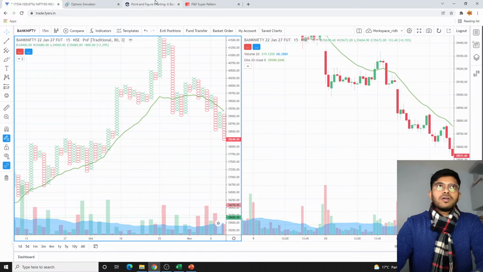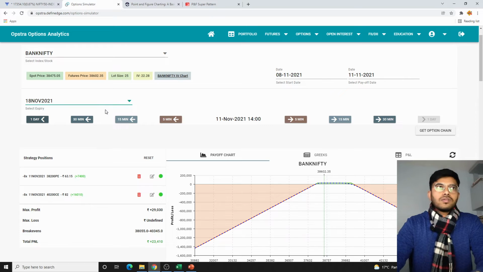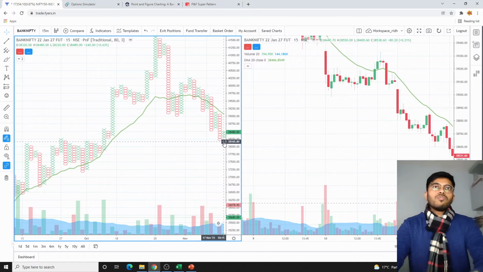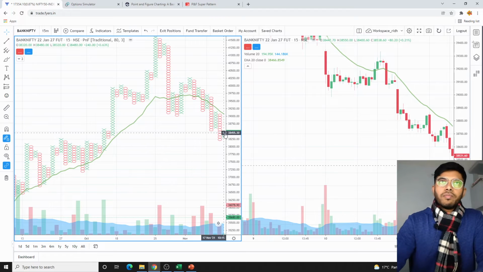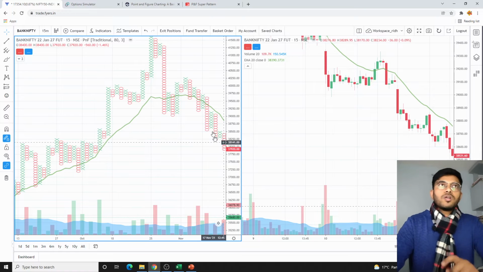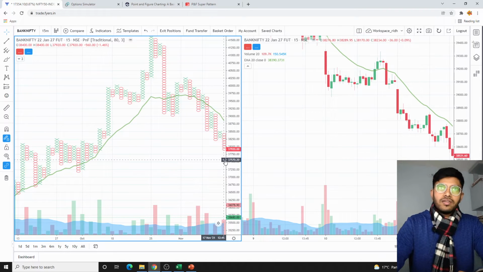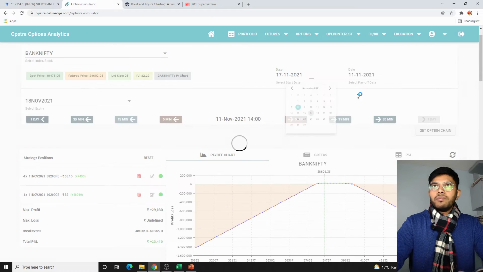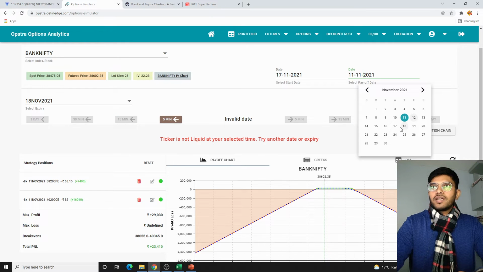So 15th of November, for the expiry on 18th of November, still one more signal we will be waiting for. On 17th of November we got this signal. This is sideways movement, and it broke down on 17th of November at 12:45. So on 17th of November at 12:45 we will be entering into a straddle of 38,000, for the payout on 18th of November. So a 1-day straddle we will be taking.